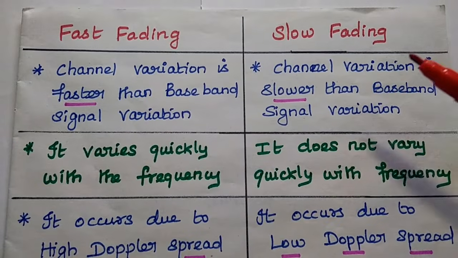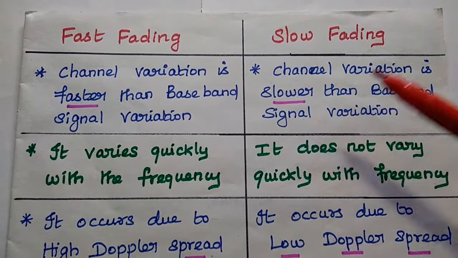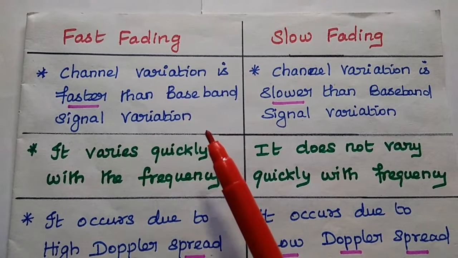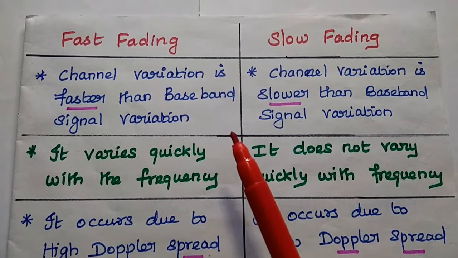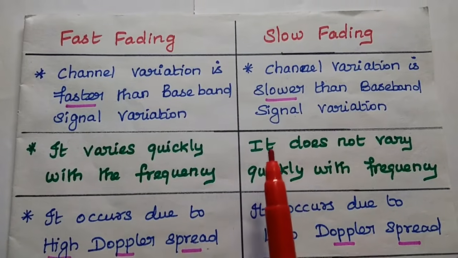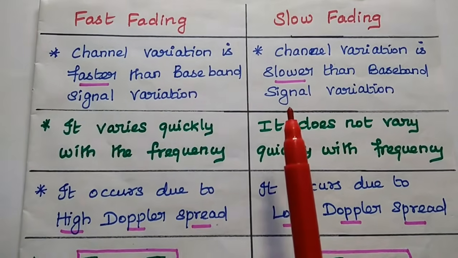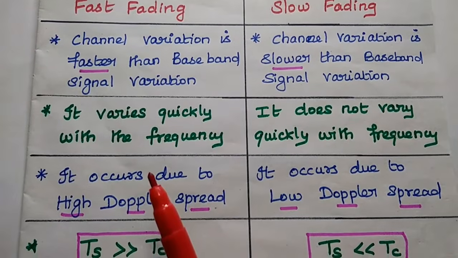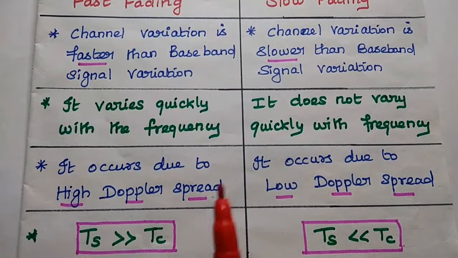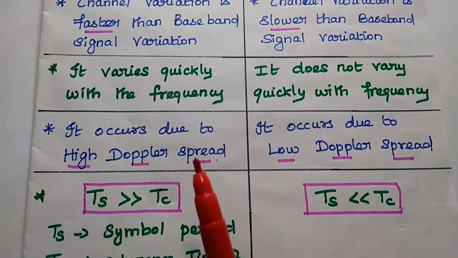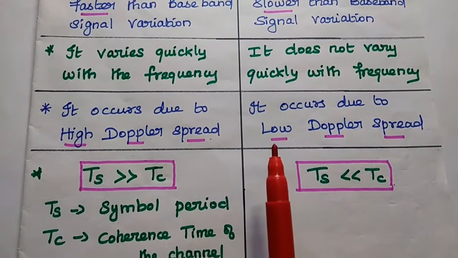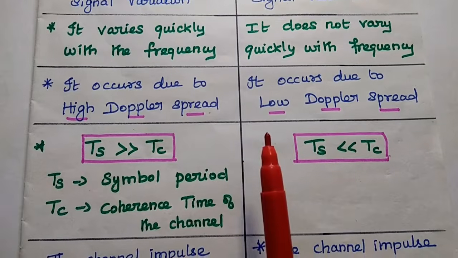Okay. Next, the comparison of fast fading and slow fading. In fast fading, the channel variation is faster than the baseband signal variation. But for slow fading, the channel variation is slower than the baseband signal variation. Fast fading varies quickly with frequency, but slow fading does not vary quickly with frequency. Fast fading occurs due to high Doppler spread, and slow fading occurs due to low Doppler spread.